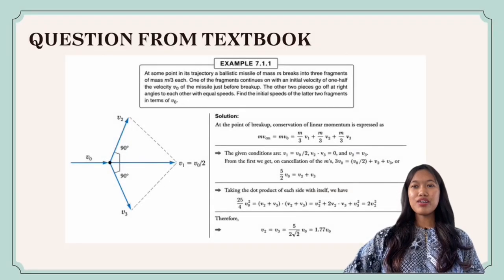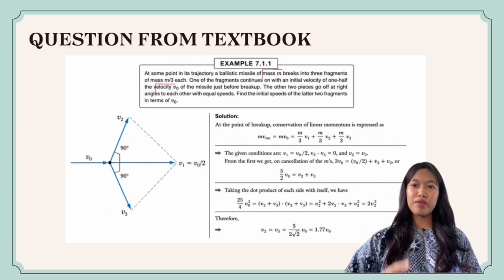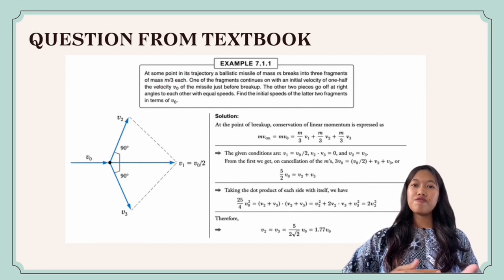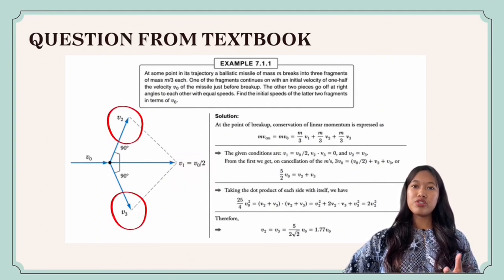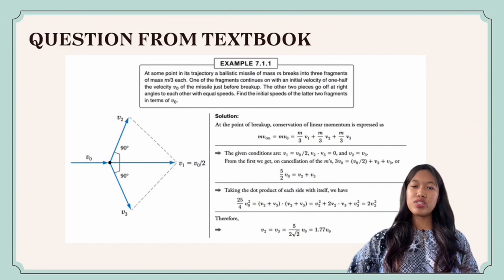Next, I will discuss a question in the textbook. This question demonstrates the conservation of linear momentum when a ballistic missile breaks into 3 fragments. Before the breakup, the missile has mass of m and a velocity of v0. The missile suddenly breaks into 3 equal fragments, so each fragment has a mass of m/3. The first fragment continues moving in the same direction with a speed of v0/2. The other 2 fragments move at a right angle, 90 degrees, to each other. These 2 fragments have equal speeds, which we need to determine.